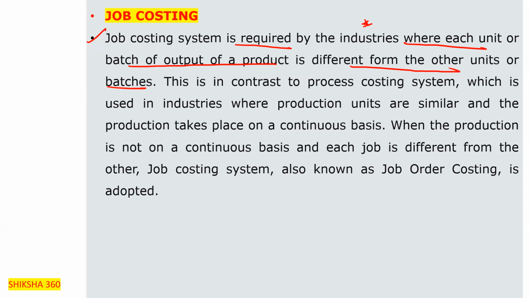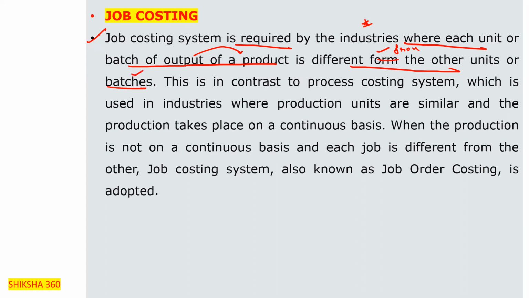So the job costing system is required by the industries where each unit or batch of output of a product is different from the other units or batches.